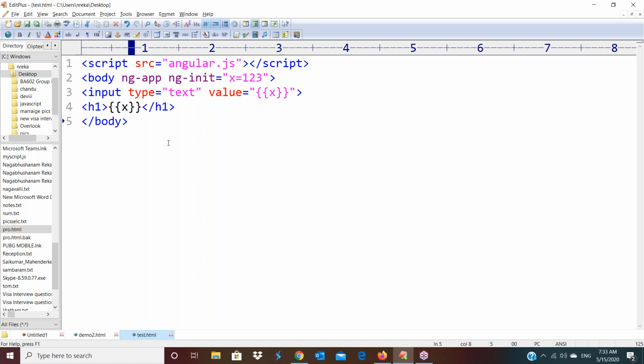So in this point of view, do we have any queries? Yes, let me know, I'm going to unmute all. Yes, Mahesh, this concept is clear. What is data binding?